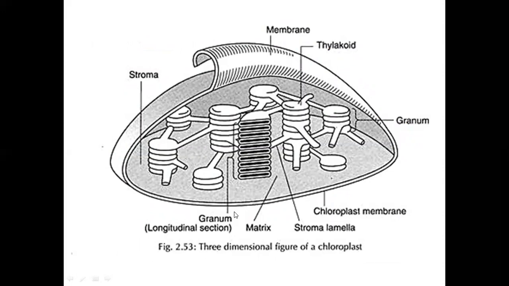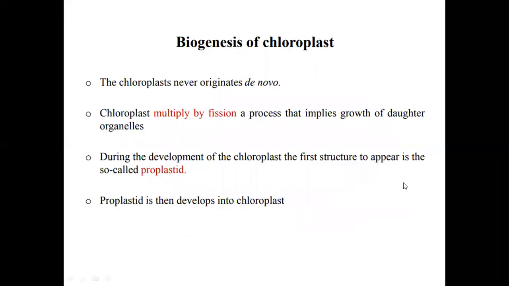Then the granum structure, and the stroma lamella, which is the connection between two granum and the granum structure. So the matrix which is present inside the chloroplast.